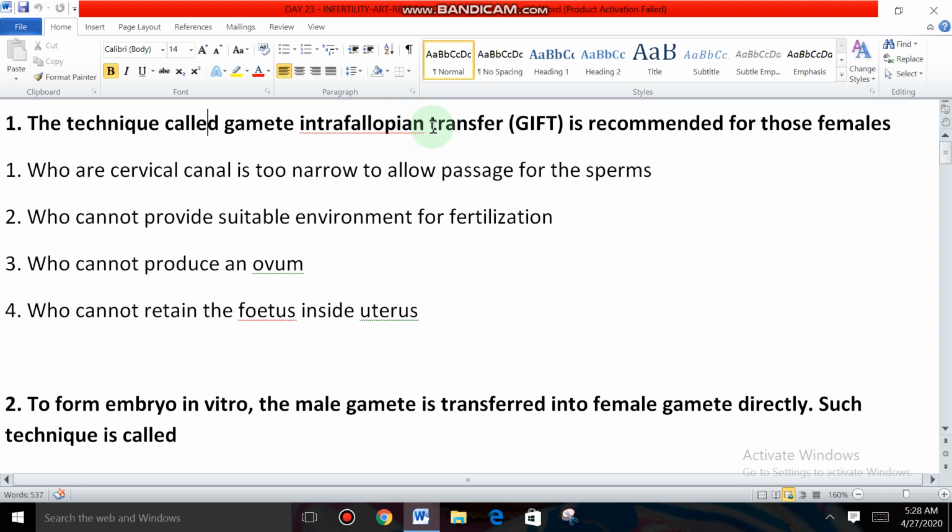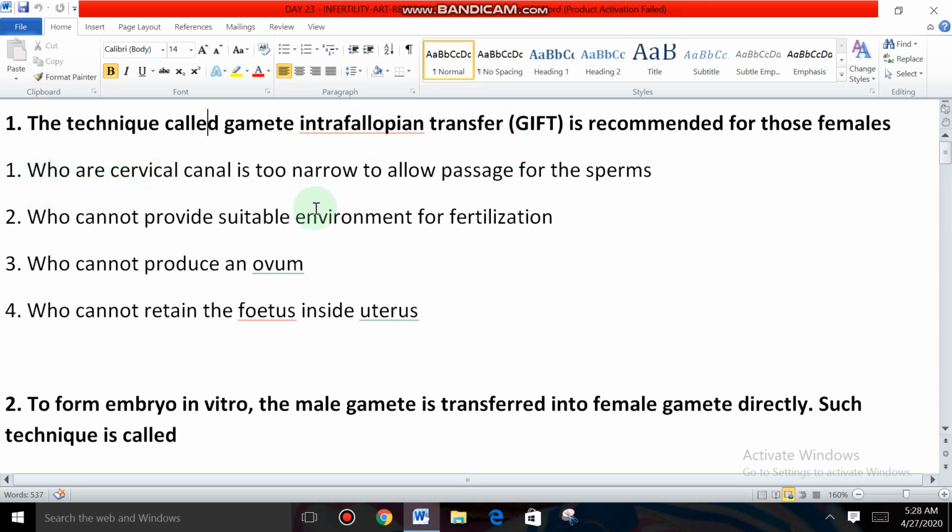For what type of people is GIFT recommended? The females unable to produce ovum from their ovaries, if there is any infection or defect in the region of ovaries. Those females are recommended for GIFT.